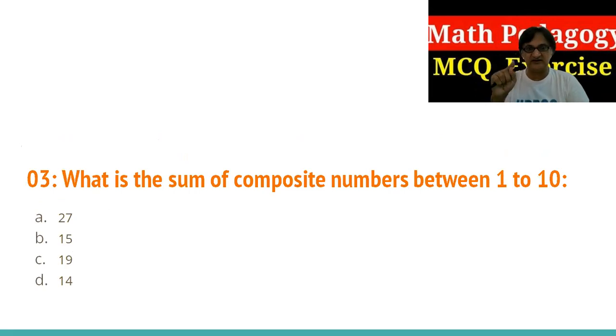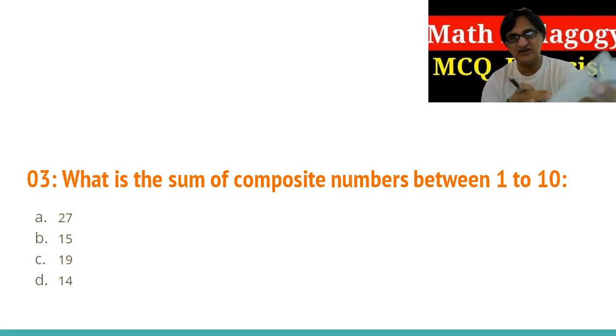Second, what is the sum of composite numbers between 1 and 10? Sum means total, right? From 1 to 10, there are 8 numbers between. We are talking about composite numbers, which means numbers that can be divided by other numbers as well. So 2 is a prime number, 3 is a prime number, 5 is a prime number, and 7 is a prime number. Then 4, 6, 8, and 9.